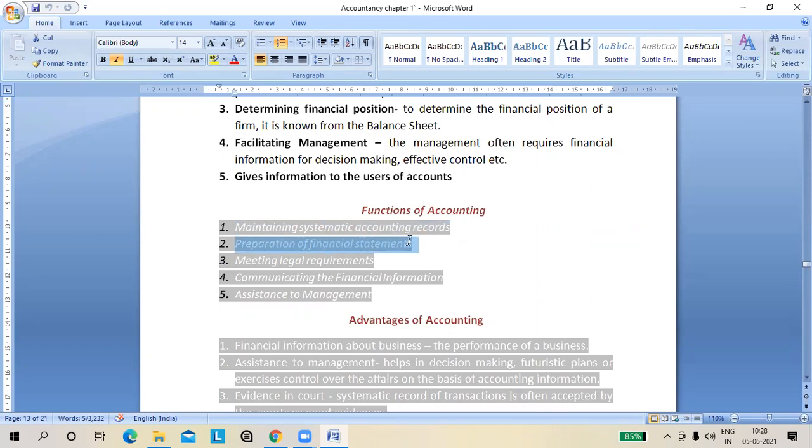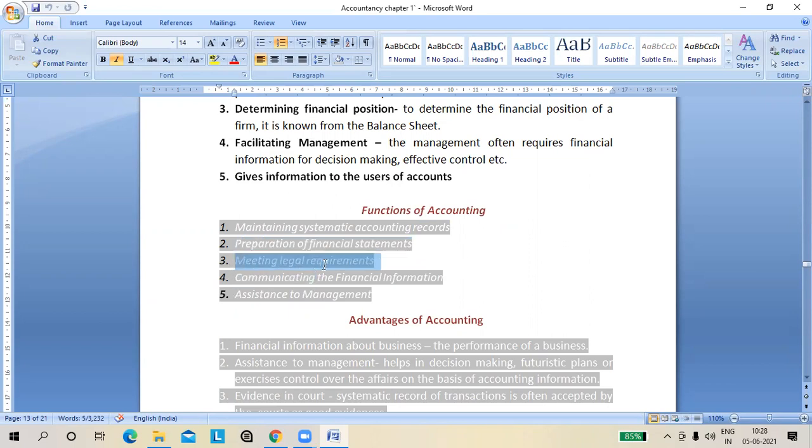And why do we prepare the financial statement? Because as you know, there are two statements in the financial statement. One is the income statement, another is the position statement. So through the income statement, you come to know whether you had a profit or loss, and through the position statement, means through the balance sheet, you will come to know where you are standing. What are your assets? What are your liabilities? And through this you can reach the conclusion कि whether the business is in a strong position or weak position.